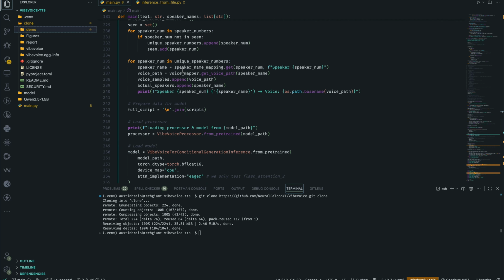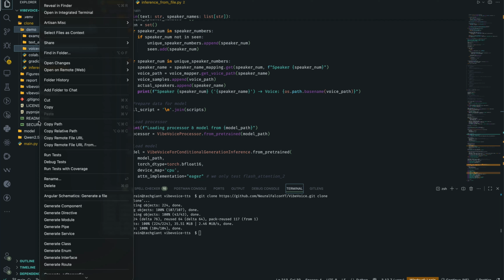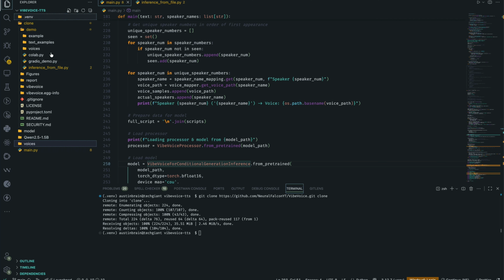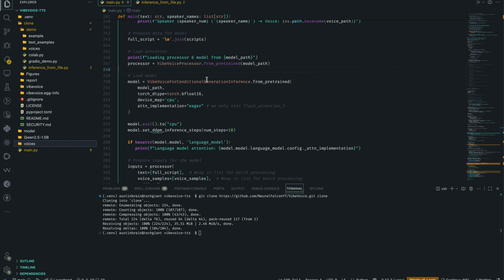So something it actually checks is the voice path. So what I'm going to do next is head over to demo. I'm going to copy these voices and paste them in the root directory so we can actually find them here, because this is actually required. And once we are running main.py, we're running it from our root directory. So we are not actually running it inside this demo folder.